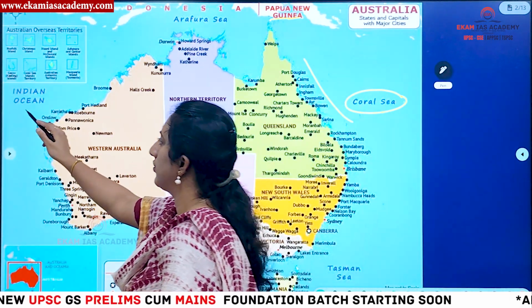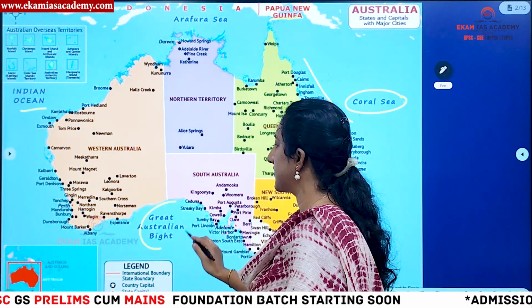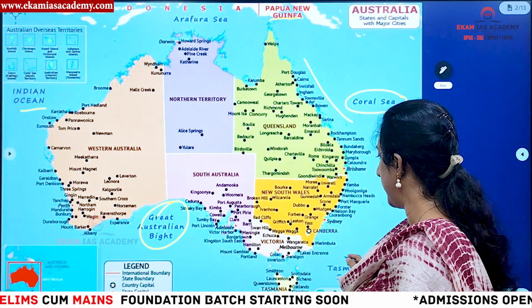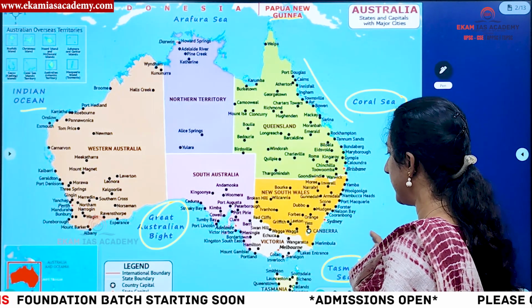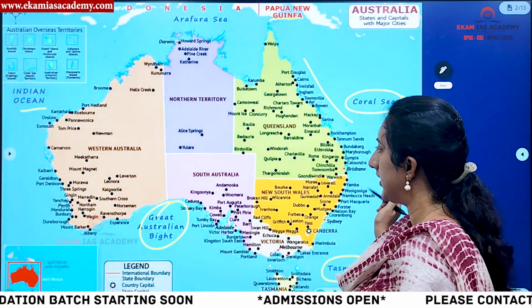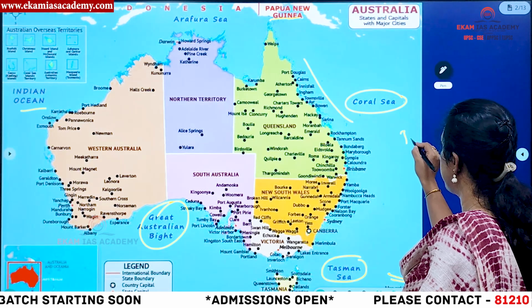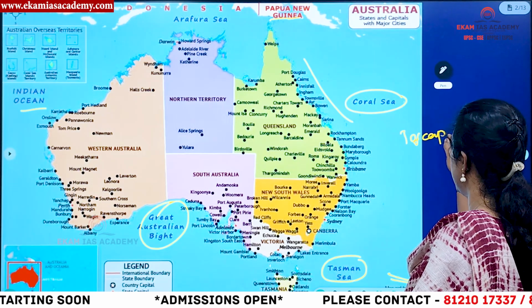Then we have the Indian Ocean here. Here we have the Great Australian Bight and the Tasmanian Sea. Here we used to have New Zealand, right? So Zealandia was also in use in recent times. Then, interestingly, the Tropic of Capricorn passes through Australia, right?